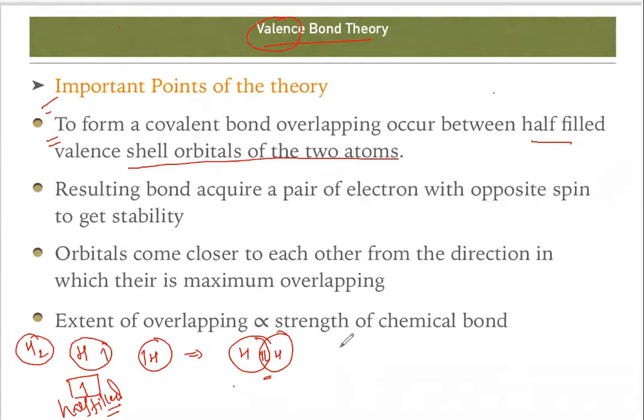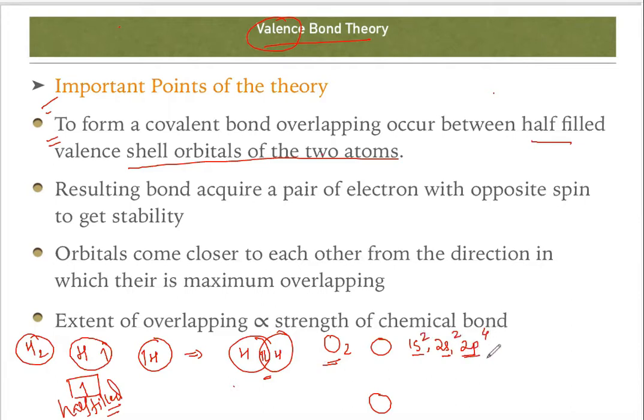So take another example. Let's suppose formation of the oxygen molecule. How must the oxygen molecule have formed? As we already know, one oxygen, another oxygen. One oxygen has 1s, then 2s, then 2p, right? These two are already filled. In 2p, if we distribute the number of electrons, this one is 2, 2, 4.